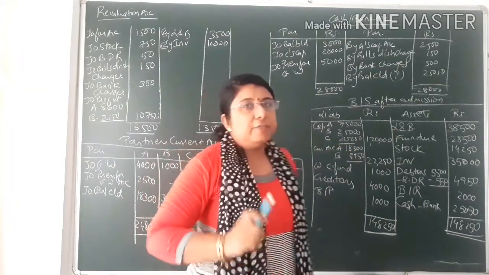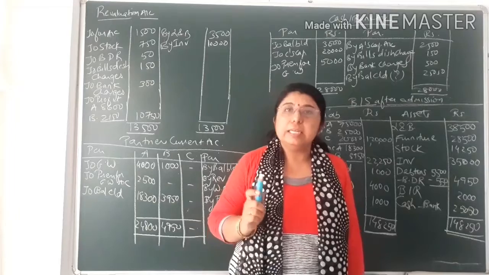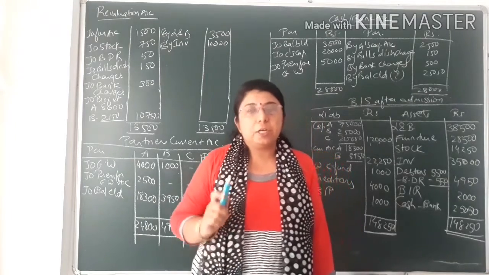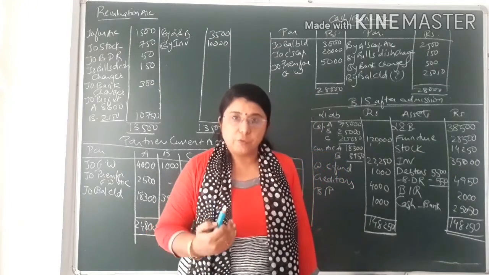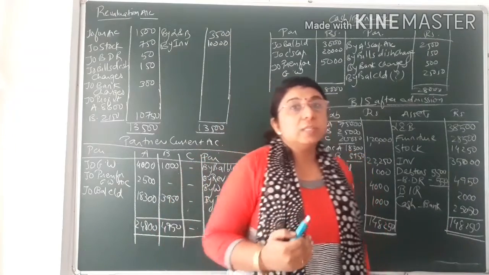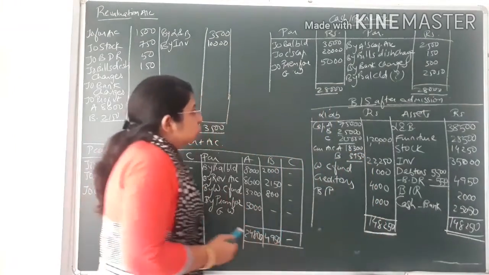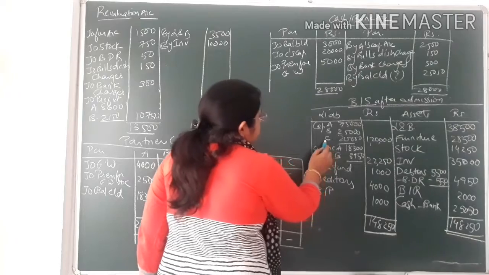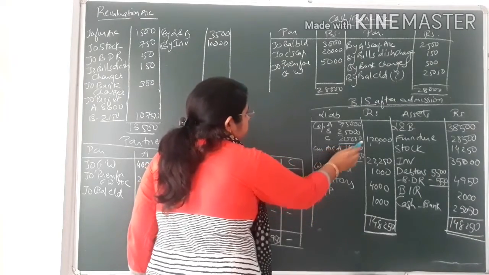What would be the journal entry when he will bring the capital in cash? So the entry is cash account debit, because cash comes into the firm, to C's capital account credit. I have written the entry directly over here, that is C 20,000.